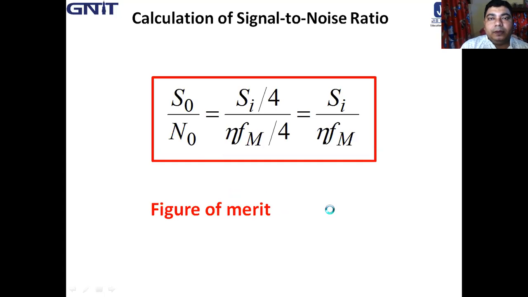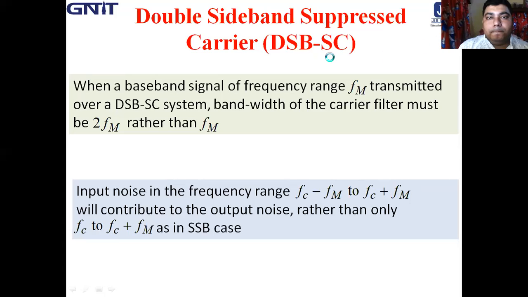Okay. Now we move on to the SNR calculation of double sideband suppressed carrier. So let us start the noise performance in double sideband suppressed carrier.